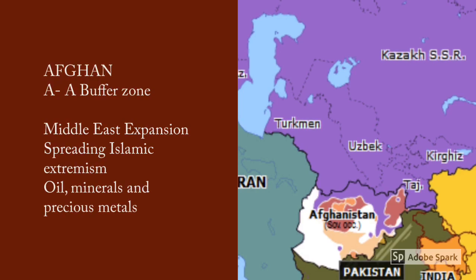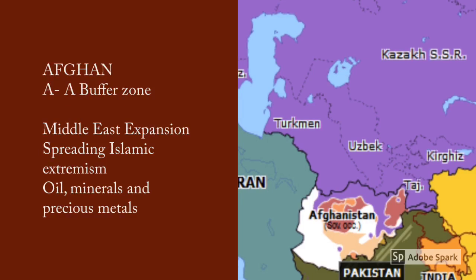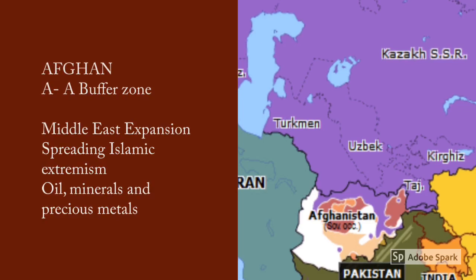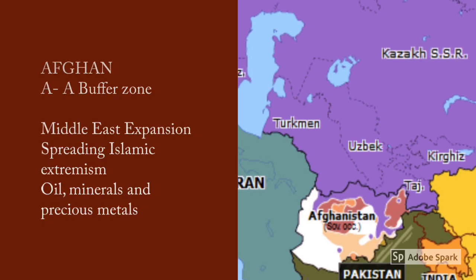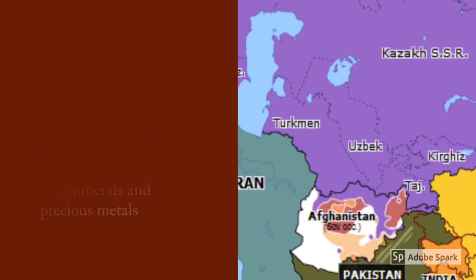So A is for a buffer zone between the Middle East and the Soviet Union, which is what the USSR wanted to create by trying to get Afghanistan to become communist. It was also important for their future plans of expanding into the Middle East, considering their vast resources of oil, minerals and precious metals in that region. It was also a defence mechanism against the spreading of Islamic extremism coming up through the Middle East.